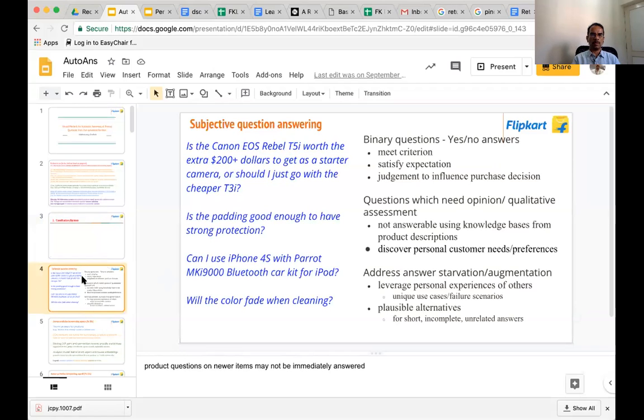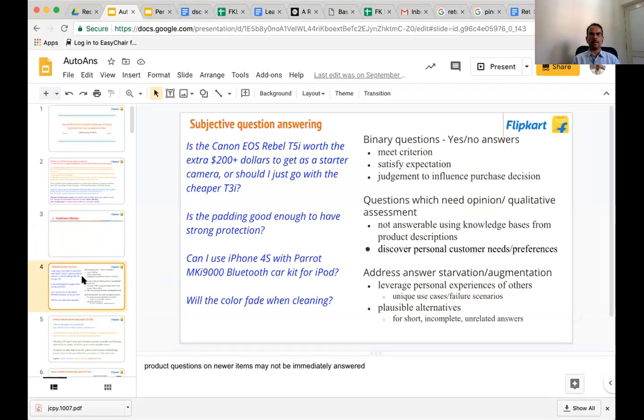First, what is subjective question answering? Binary questions with yes or no answers, which typically try to assess or evaluate whether a particular product meets a certain criteria or satisfies some expectation and kind of deliver some judgment to influence a purchase decision. Also, it could be questions which need opinions or qualitative assessment, not answerable using knowledge bases from product descriptions, or discover personal customer needs and preferences.